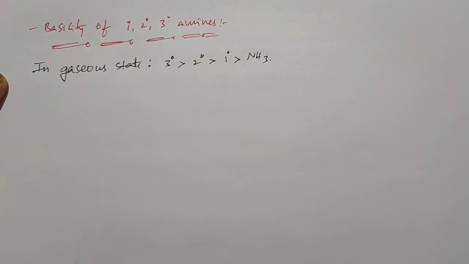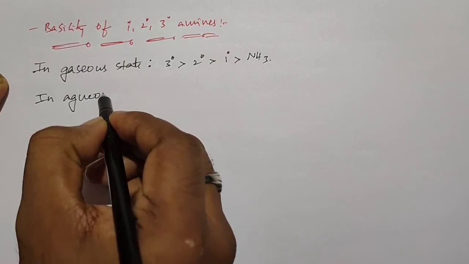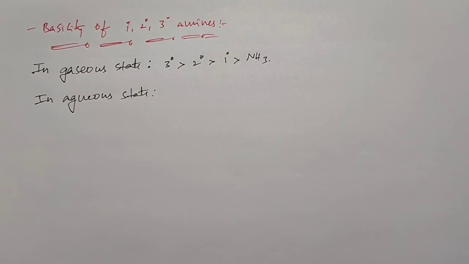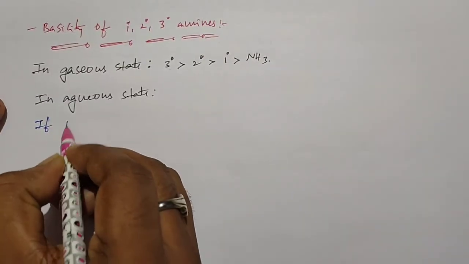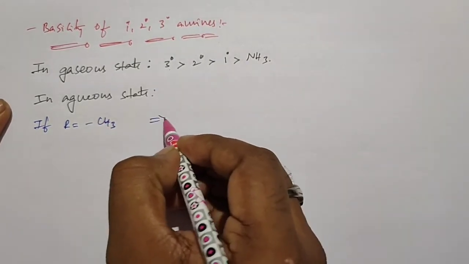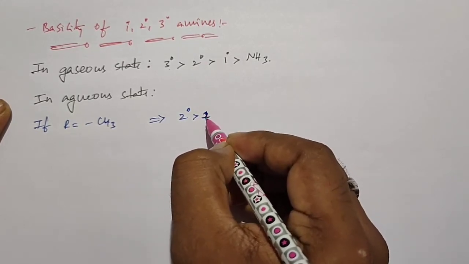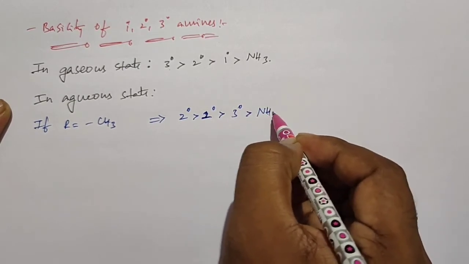At the same time, if you observe in the aqueous state, it will change. In the aqueous state, the order of basicity of primary, secondary, and tertiary amines changes based on the alkyl group. For example, if R is equal to a methyl group, then the order of their basicity is: secondary amines are more basic than primary amines, and primary amines are more basic than tertiary, and ammonia is at last.